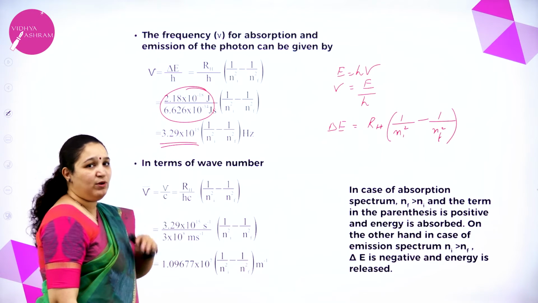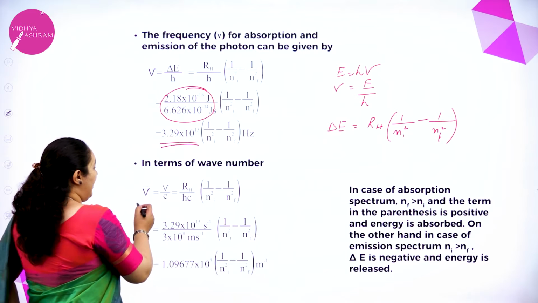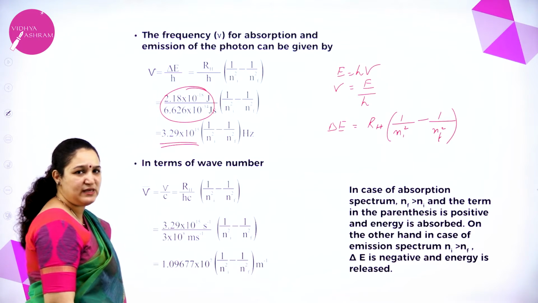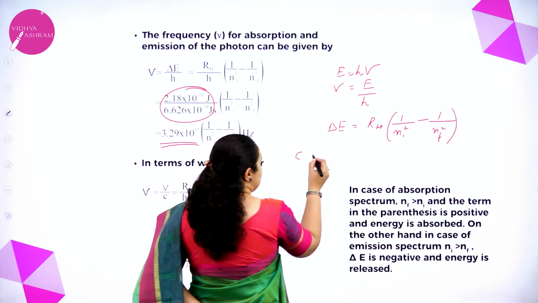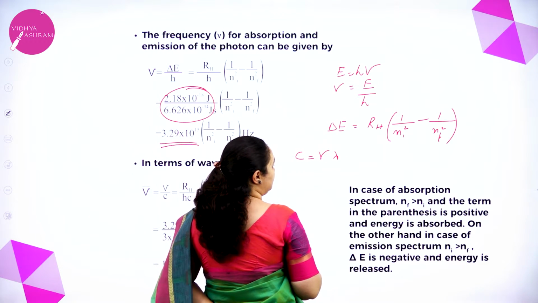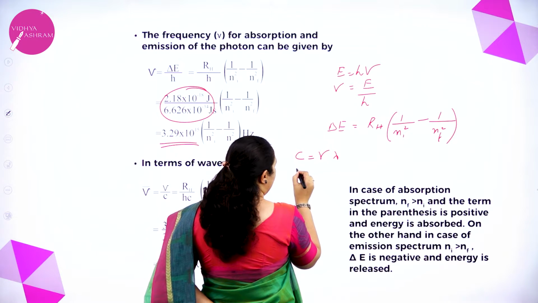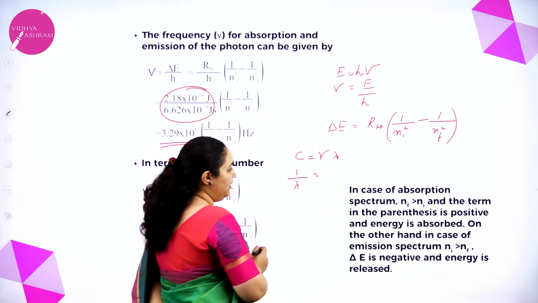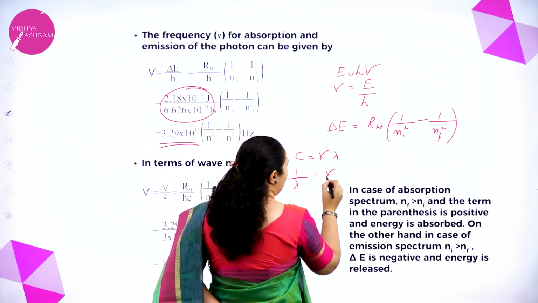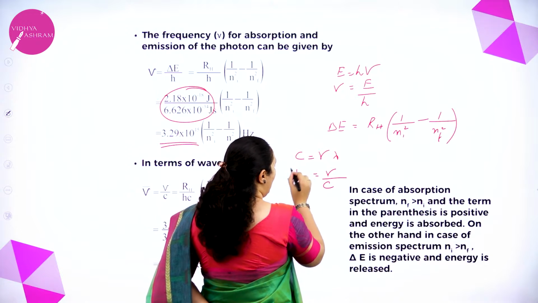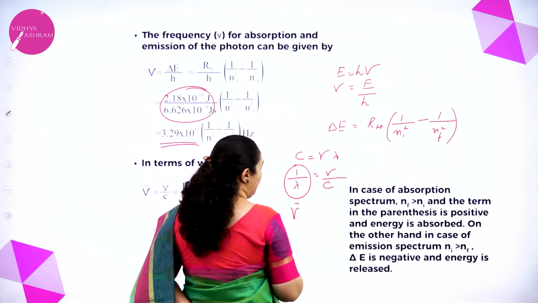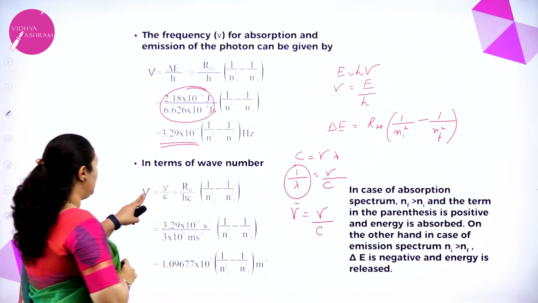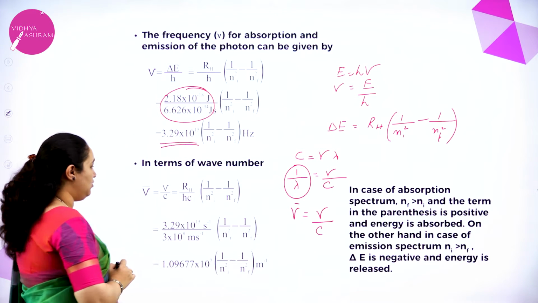Next, in terms of wave number also we can calculate. Wave number is equal to nu by c. How did I get that? We know that c is equal to nu lambda. I'll write 1 by lambda is equal to nu by c, taking this onto the left hand side. What is 1 by lambda? It's wave number. Wave number is equal to nu by c. So that's how I've got the formula: wave number nu bar is equal to nu by c.